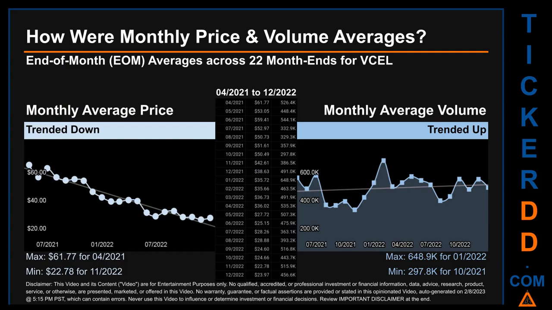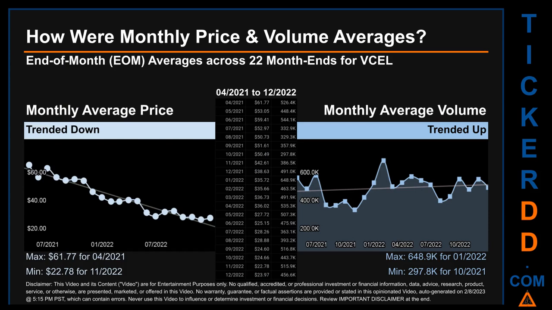How were price and volume averages for VCEL? Across 448 trading days, there were a total of 22 month ends, of which monthly averages for daily price and volume were calculated. Overall, monthly price average trended down while monthly volume average trended up.